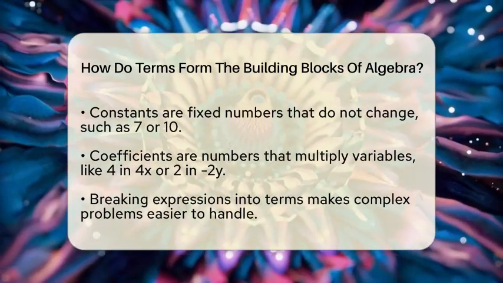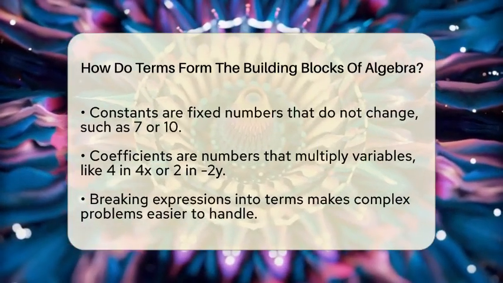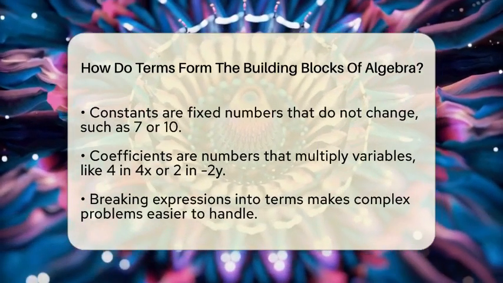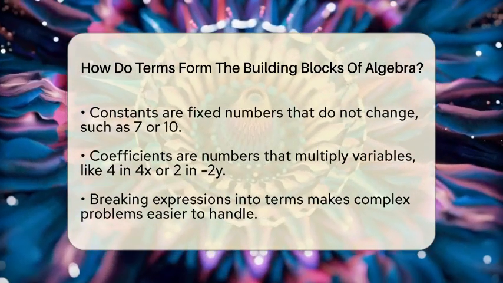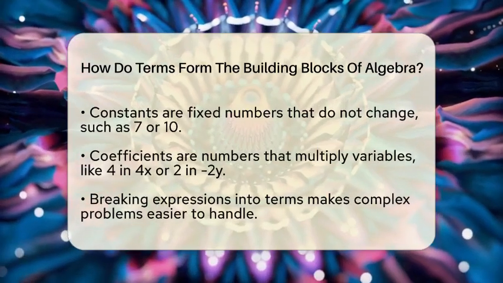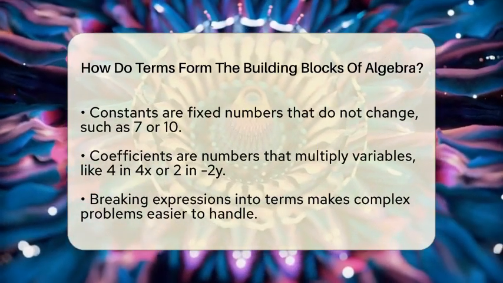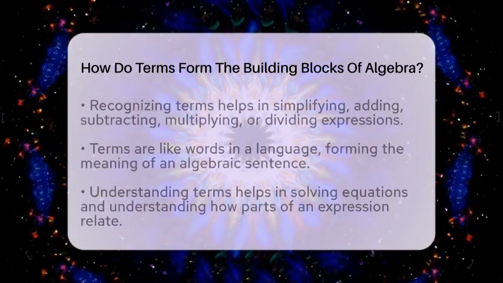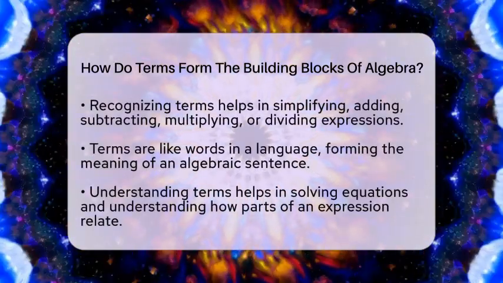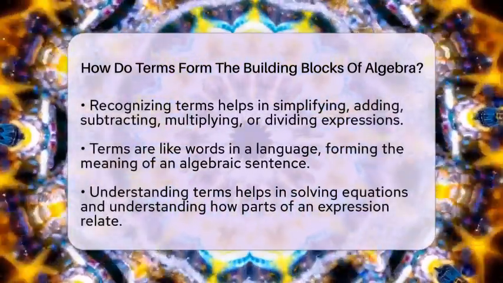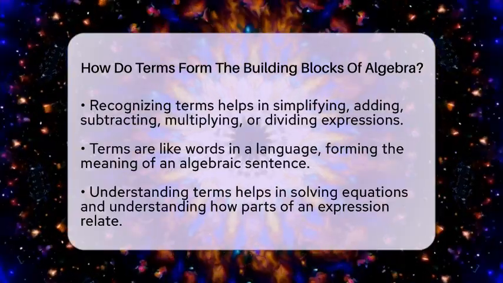Terms help us break down complicated expressions into smaller, manageable parts. When we see an expression, we can identify its individual terms and work with them separately. This makes it easier to add, subtract, multiply, or divide parts of the expression. For example, to simplify 4x + 7 - 2y, we look at each term and see how they combine